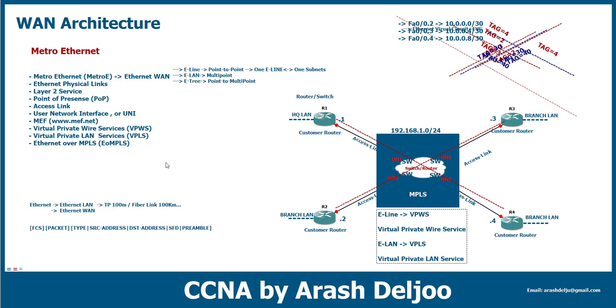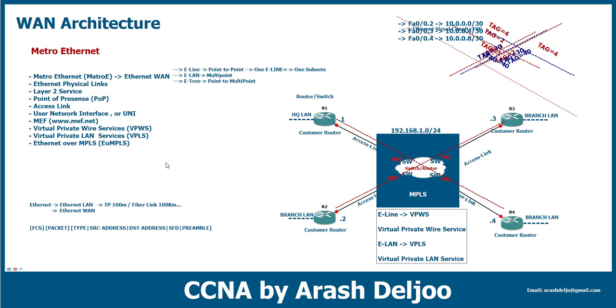For example, maybe somebody asks you, what is VPWS? You know about the E-Line, but you don't know about VPWS. You can say VPWS is E-Line. When E-Line is provided by MPLS, the name of this service is VPWS. What is VPLS? VPLS is E-LAN. When we are providing E-LAN over MPLS, this is VPLS. What is Ethernet over MPLS? When we are providing the services of E-Line or E-LAN over MPLS, the name is Ethernet over MPLS.